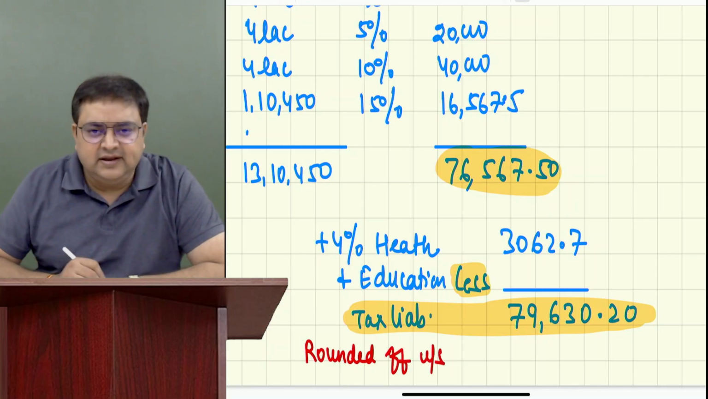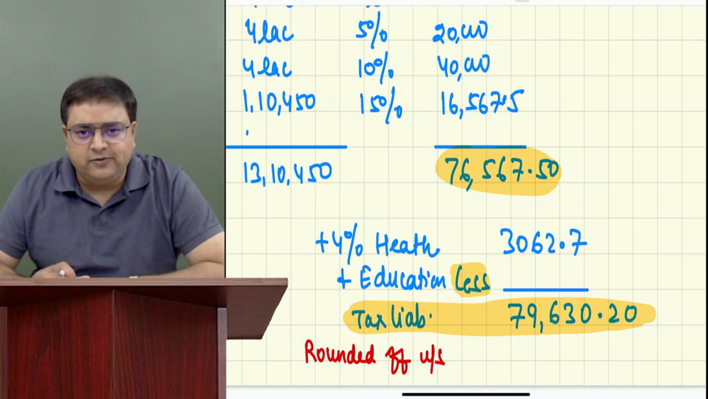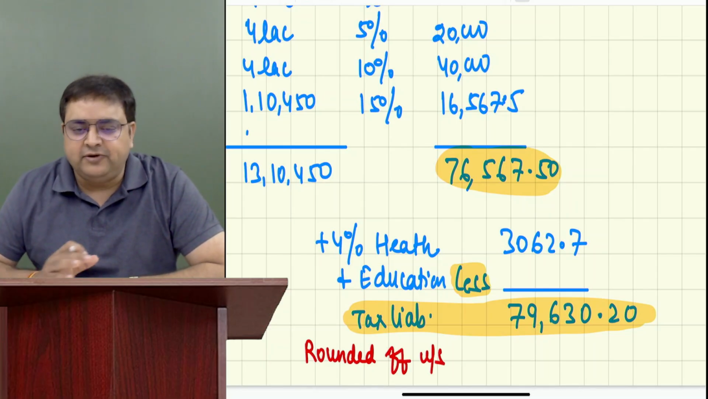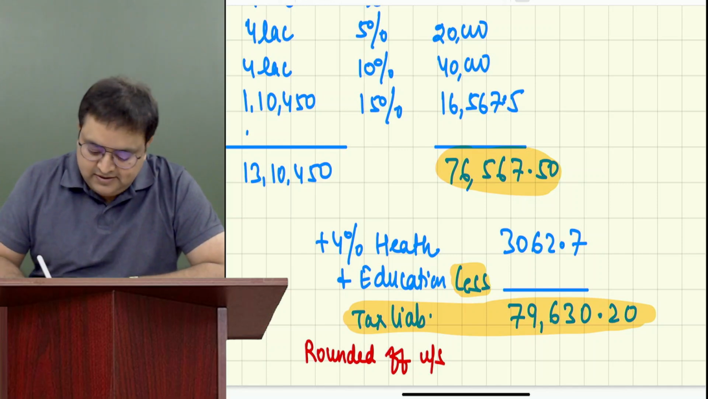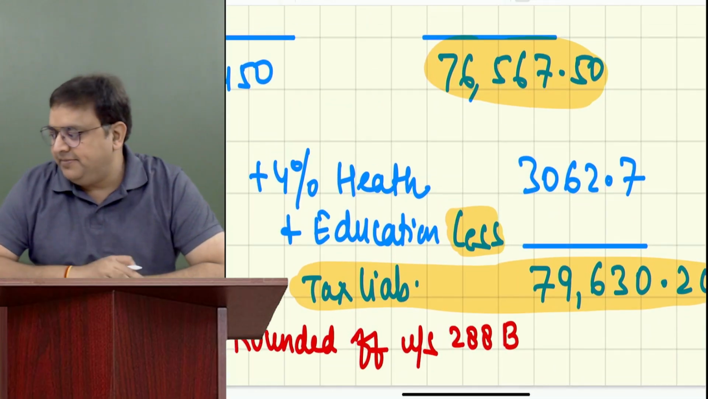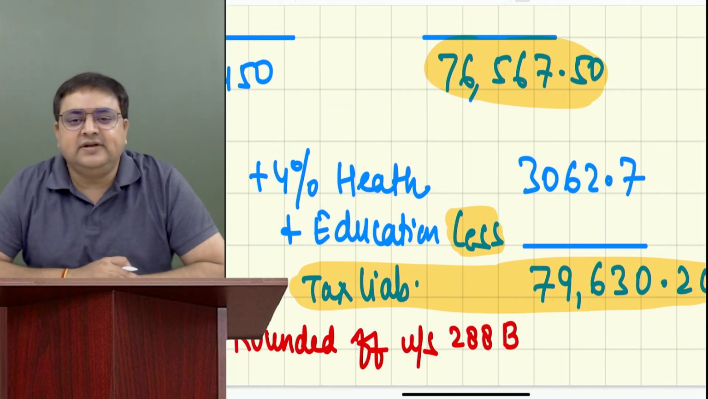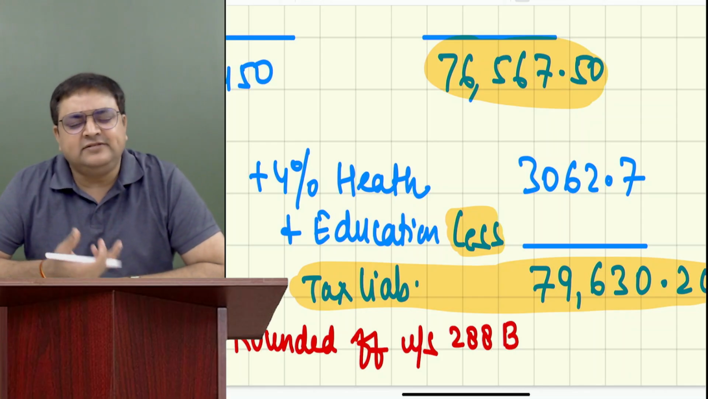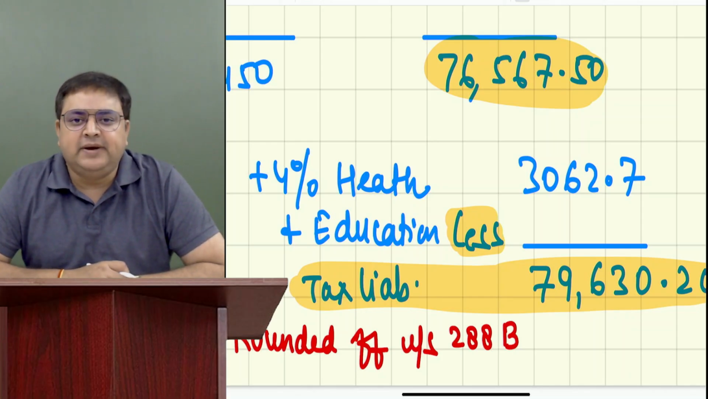Under this section, there is a section number. You can write it right now, but it is not important for you to remember. This is section 288B, 288 capital B. It says that your tax liability should be in multiples of 10. And how do you do it? The same way you used to do in mathematics.